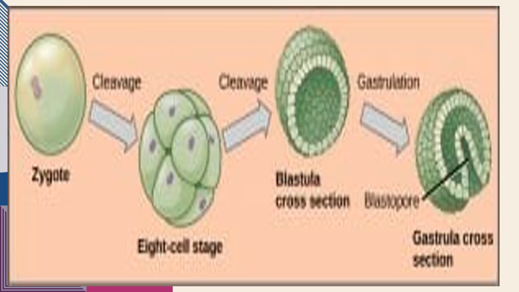Okay, so after the gastrulation, so this one, the zygote fused into one single cell, and they multiply or they undergo mitotic division. Okay, so that is what we call the cleavage. Pag nag-over na siya into 100 cells, that is what we call the blastula. And if there is a formation of the germ layers, that is what we call the gastrulation.